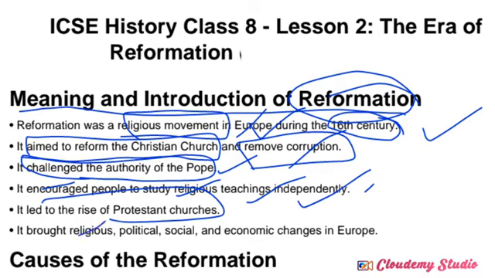It brought religious, political, social and economic changes in Europe. During the Reformation movement, we can observe that a lot of different changes occurred in society: religious changes, political changes, social changes, economic changes. So Reformation means this religious movement and these religious changes during the 16th century in the European regions.